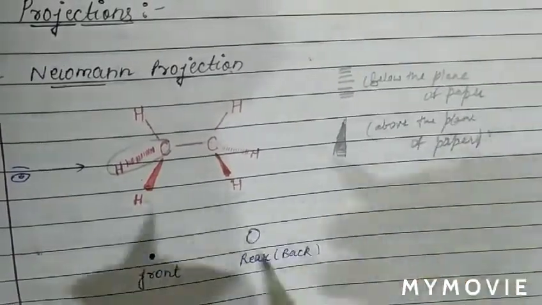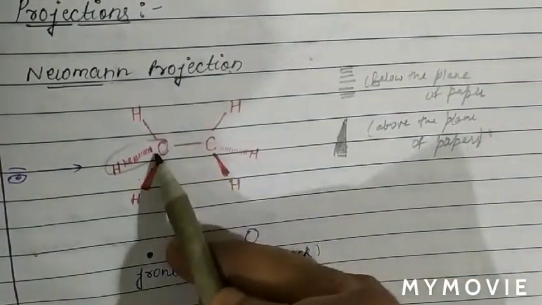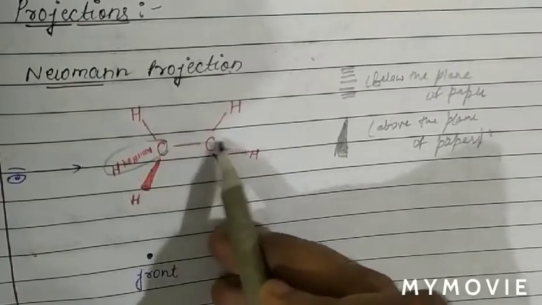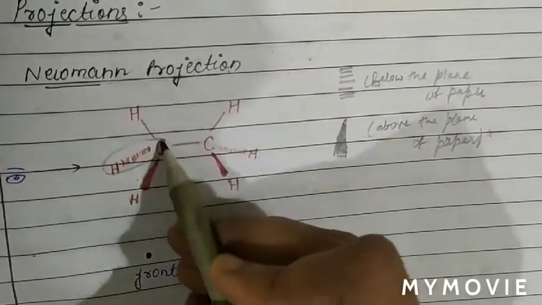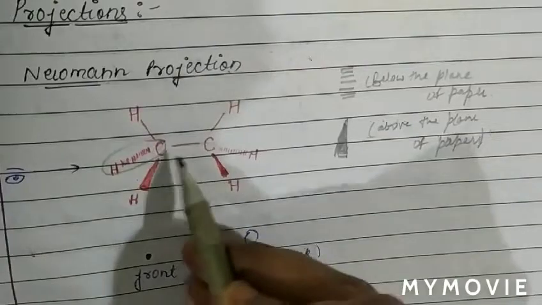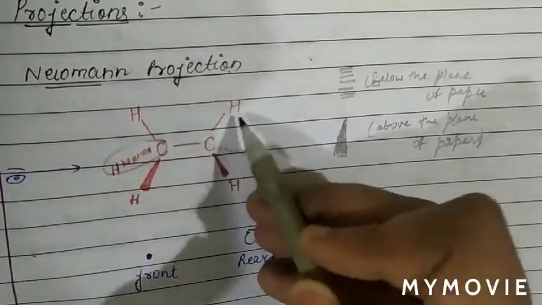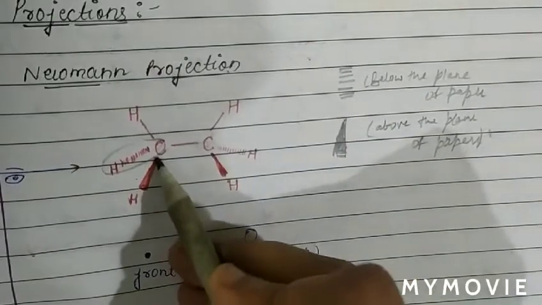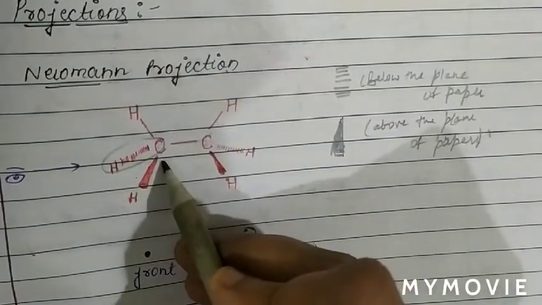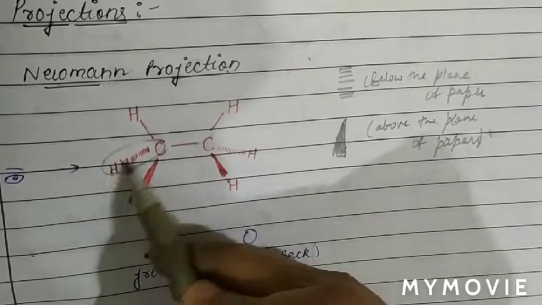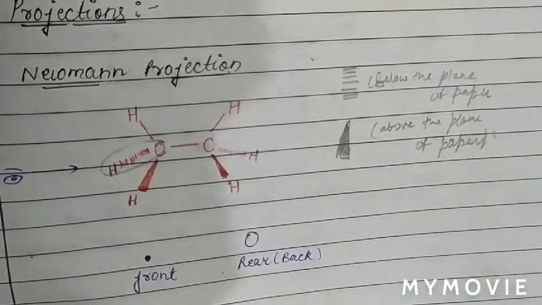We can see that the hybridization of each carbon is sp3. This carbon-hydrogen bond lies in the plane of paper, this carbon bond lies in the plane of paper, this carbon-hydrogen bond lies in the plane of paper, while this carbon-hydrogen bond lies above the plane of paper and this one lies below the plane of paper.